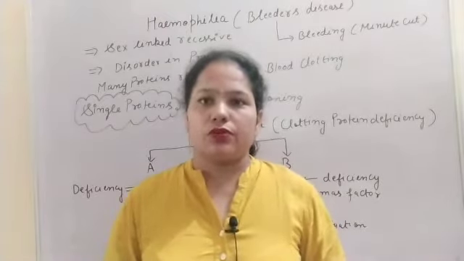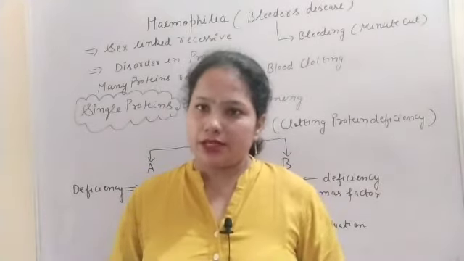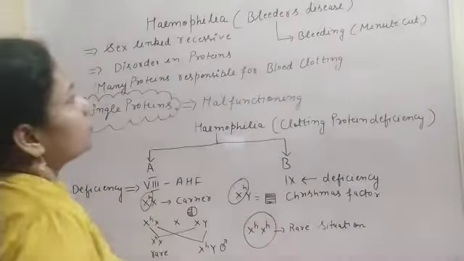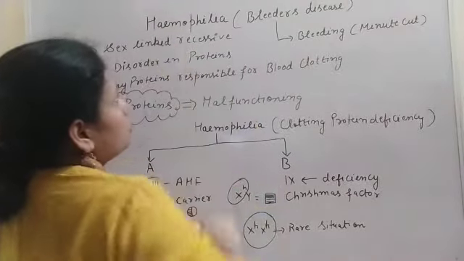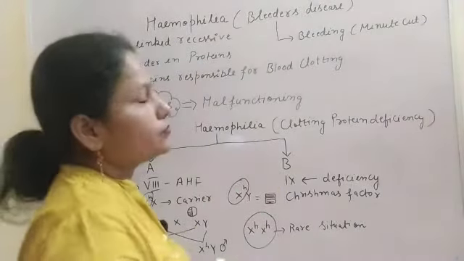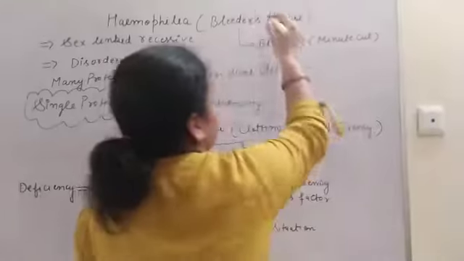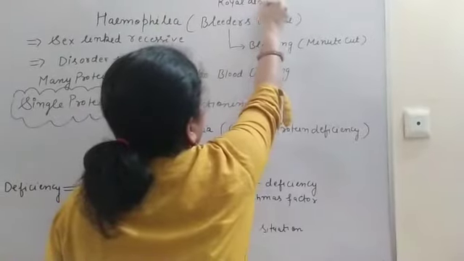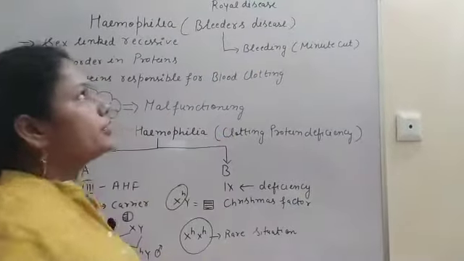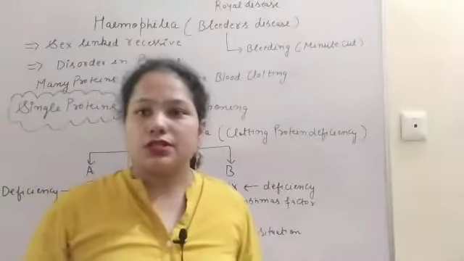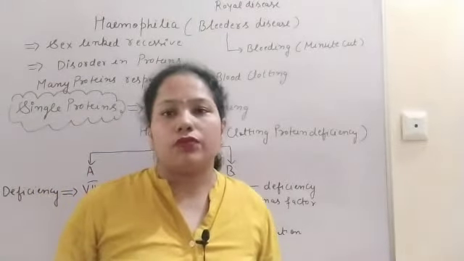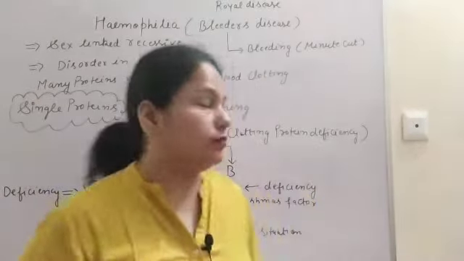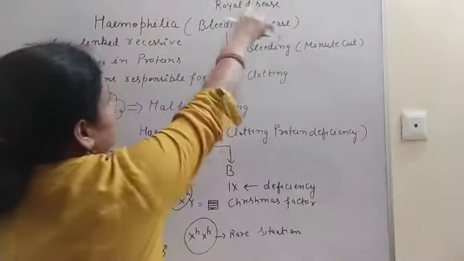In our last video, we discussed the topic color blindness, and today we are going to discuss the topic hemophilia. This hemophilia disease is also known as the bleeder disease or the royal disease. Why are we calling it the royal disease? Because this disease was observed in some of the royal families, like the family of Queen Victoria. So the disease is the royal disease.